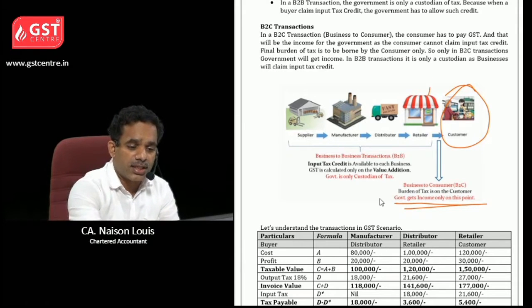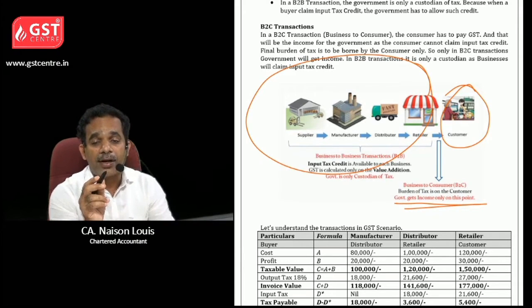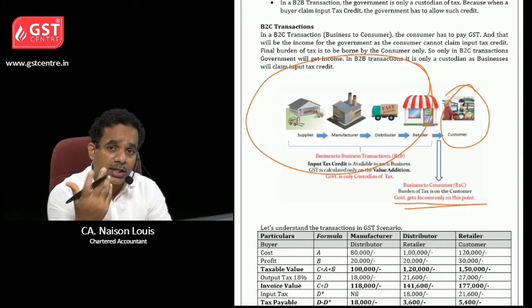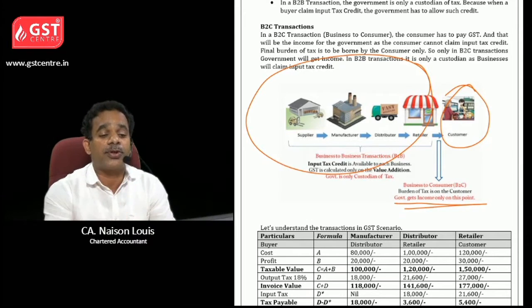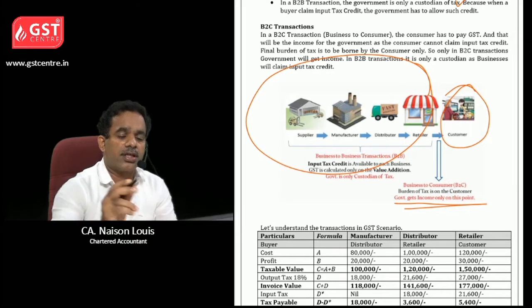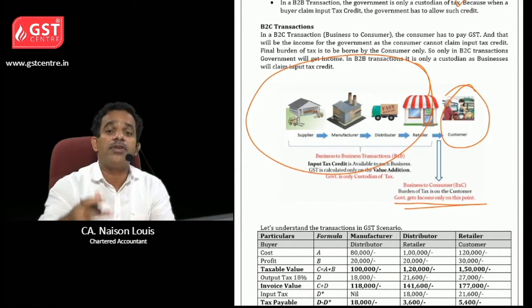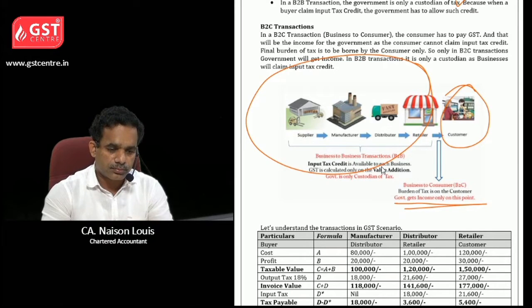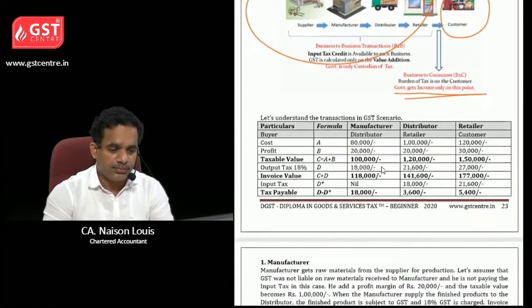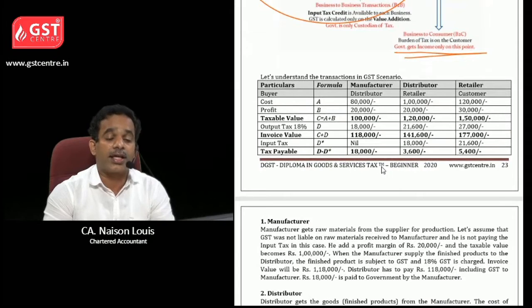Why? Because in B2B transactions, the government has to give it back to the business person as input tax credit, when they are filing the return. Clear? So let us see one example, then we will get a very clear idea.